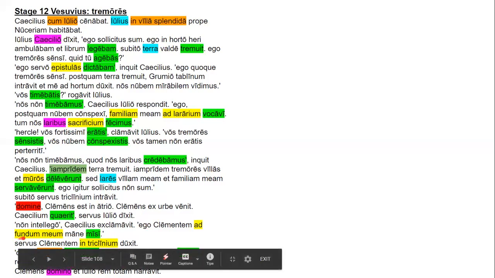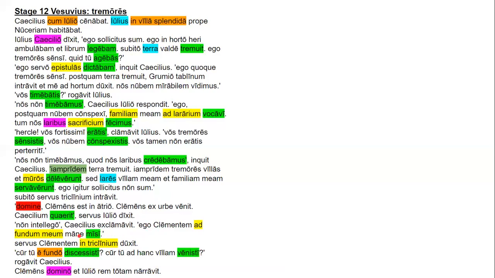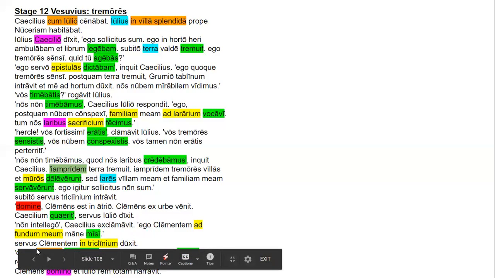So let's translate it. "I don't understand," Caecilius exclaimed. "I sent Clemens to my farm this morning." And I'm taking a little liberty with translating as this morning, but it just means in the morning. I'm translating it like that because it's more flowing. Almost at the end of this passage, guys.